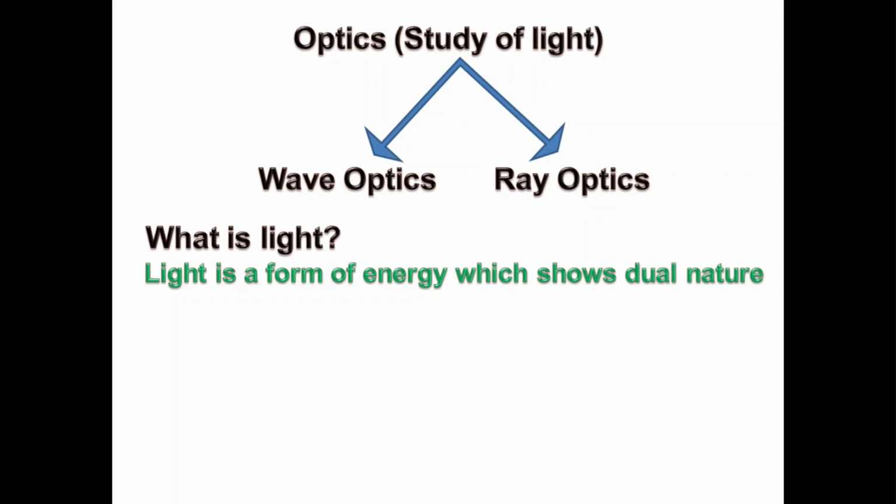So first of all, light is a form of energy. If I ask, can you show me your energy? Definitely it is very difficult to show energy. But if you speak slowly, and the same thing if you speak loudly, that suggests that due to energy you are able to speak loudly.